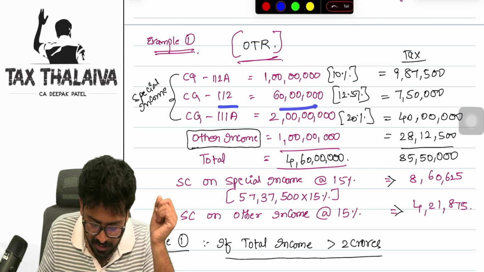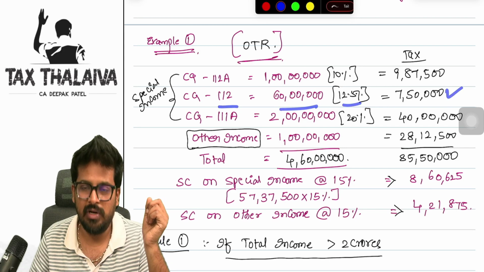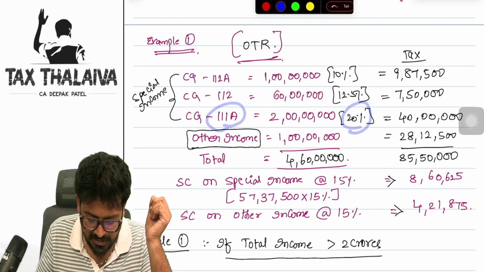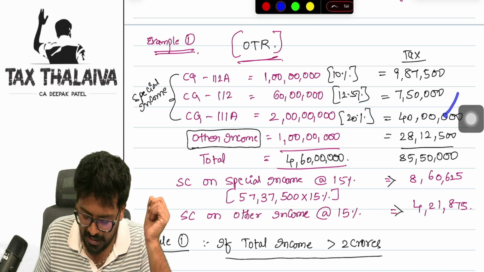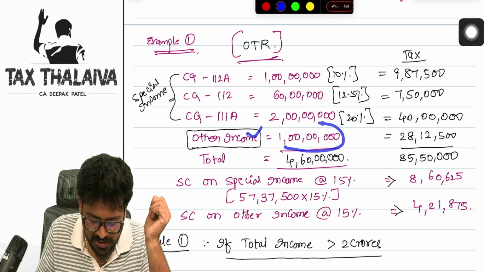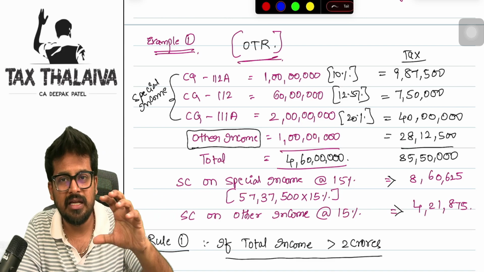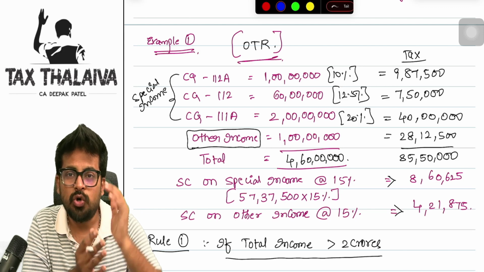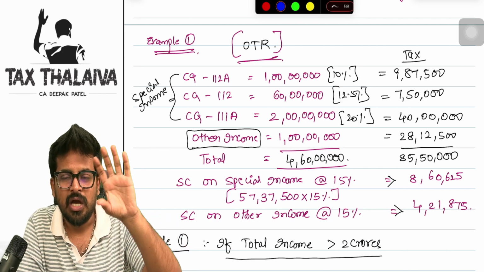Now on 112, the rate is 12.5%. The tax will come to 7,50,000. On 111A income, at a 20% tax rate on 2 crore rupees, you will get 40 lakhs of tax liability. When it comes to other income, which is 1 crore, we know that other income has to be separately calculated as per the slab rate. So on 1 crore, you have to calculate 10 lakhs.